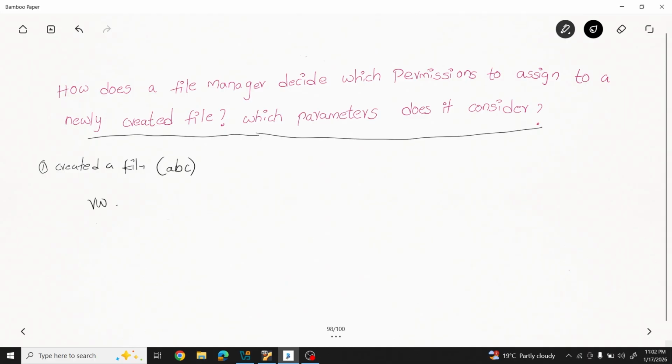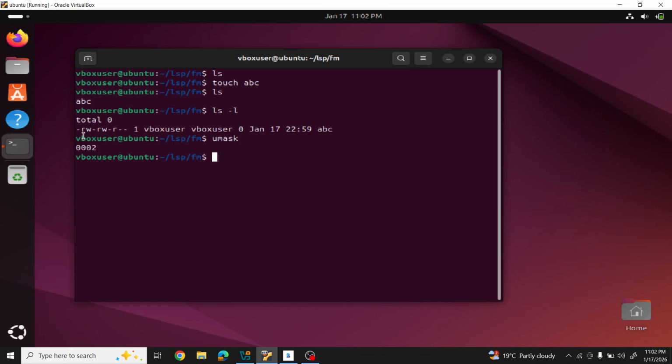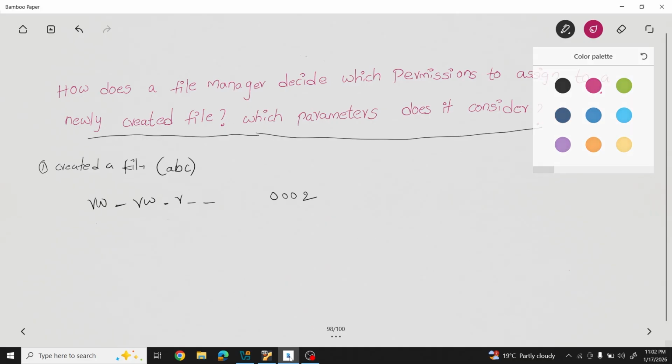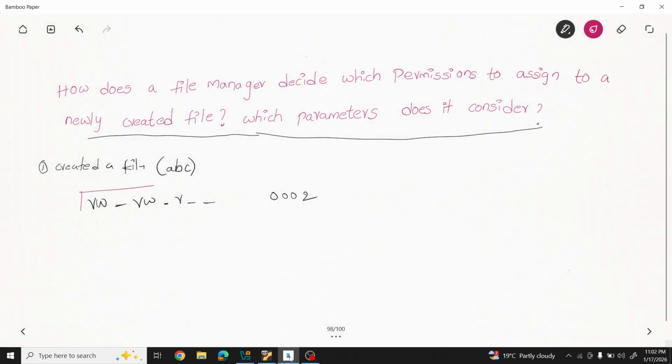Read write hyphen, read write hyphen, read hyphen hyphen. Just cross check once. Now what is the UMASK value? 0002. Up to now clear, right? Now this is the file permission of the newly created file.